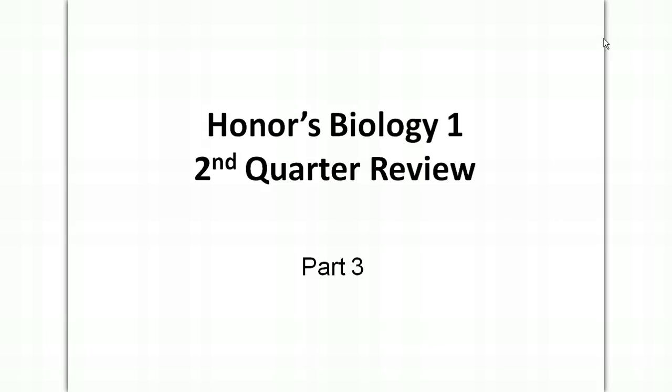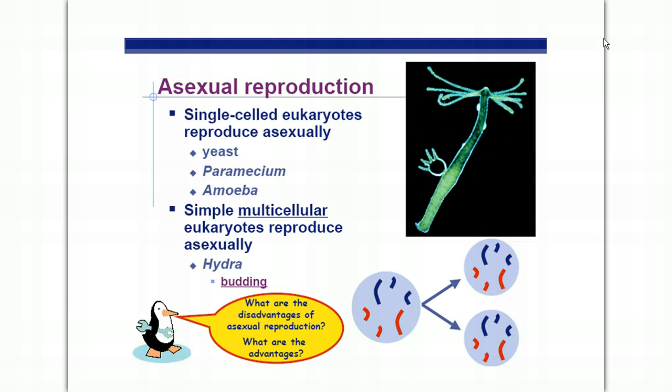Honors Biology, second quarter review, part 3. Asexual reproduction. The prefix a means without, and sex is having two sources of genetic material in the offspring.